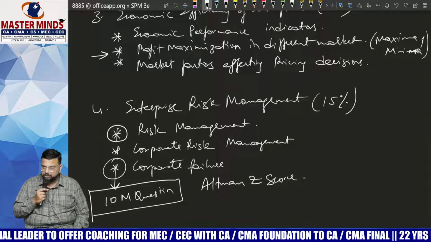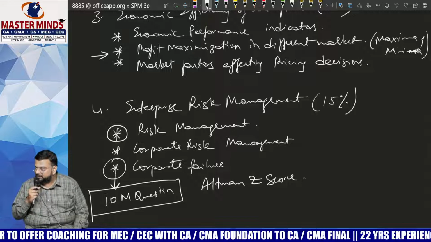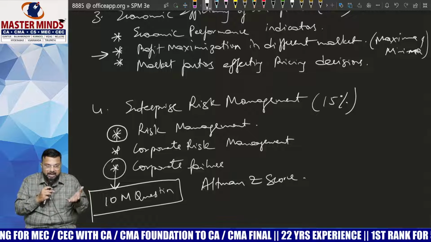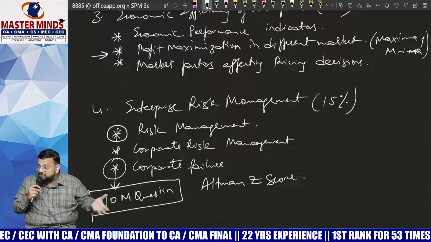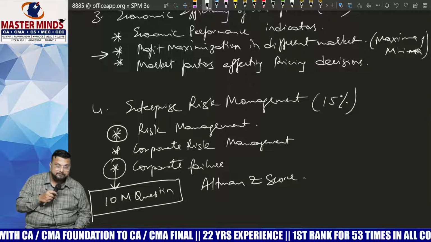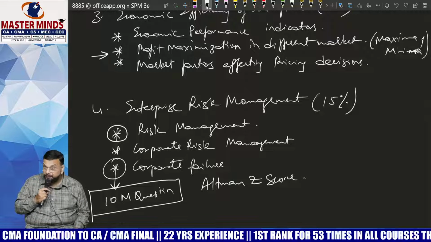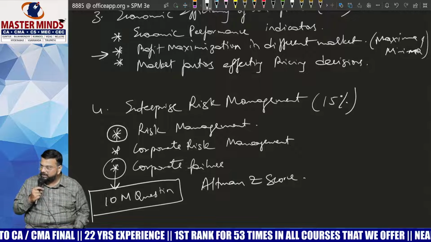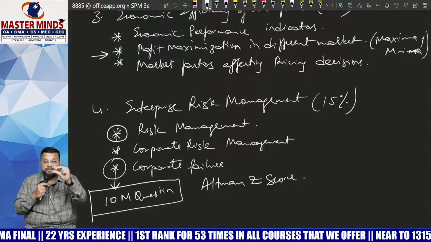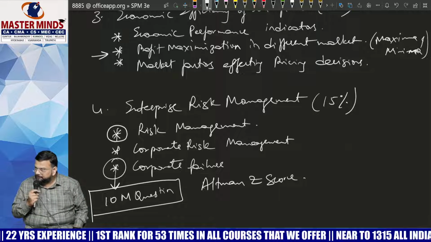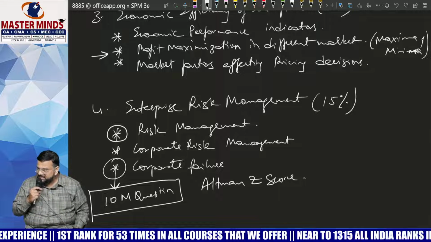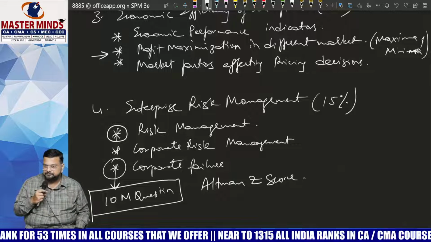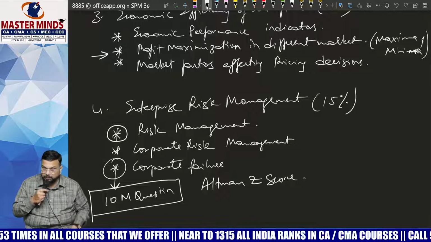Corporate failure means when we can declare a company a failure from an investor's point of view, because an investor wants some basis to decide which company will be successful and which will be a failure. So there are some parameters given by Altman, and he has given a formula. By using that formula, we will get a value. If that value is more than a limit, it's a failure company. If it is less than a limit, it's a successful company. If the company is successful, the investor can blindly invest in it. That is what we are going to learn in this corporate failure chapter.